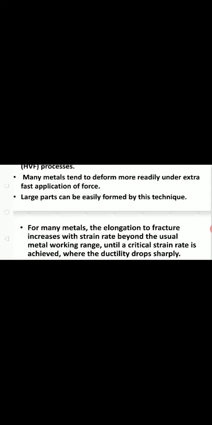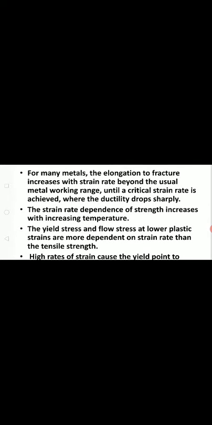Large parts can be easily formed, and for many metals the elongation at fracture increases with strain rate beyond the usual metal working range, until a critical strain rate is reached where ductility drops sharply. The strain rate dependence of strength increases with increasing temperature. Yield stress and flow stress at low plastic strains are more dependent on strain rate.